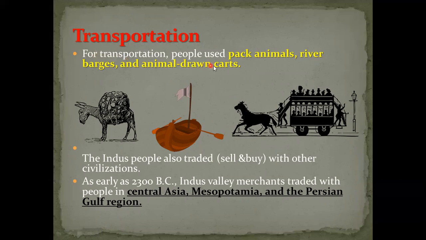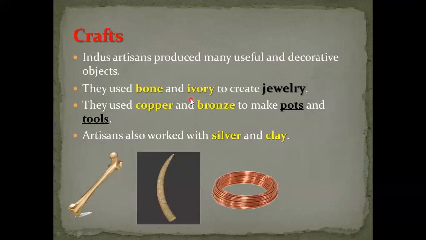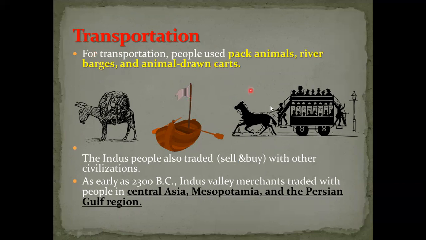Transportation for people used pack animals, river boats, and animal drawing carts. Drawing here is not drawing with a pen and paper, but pulling carts. That's an animal drawing carts.